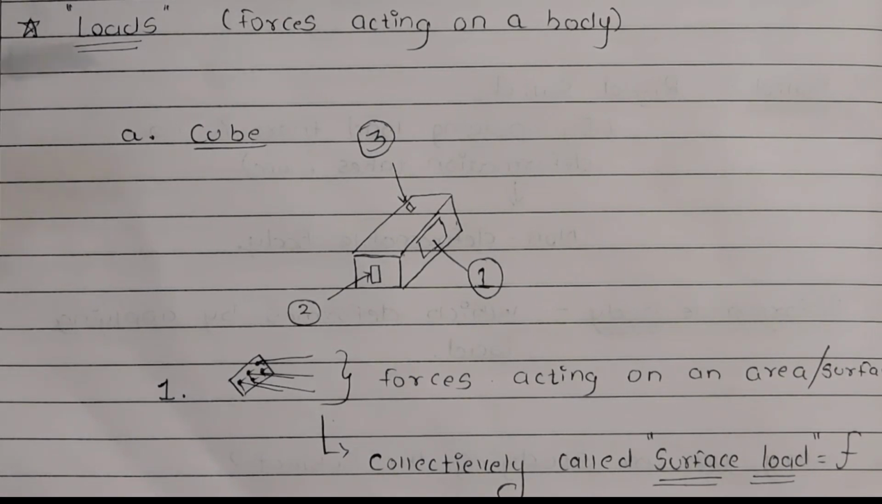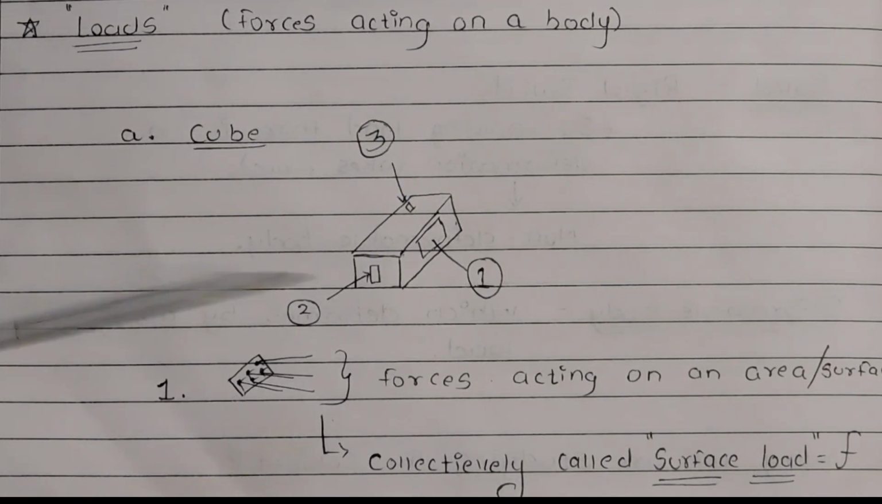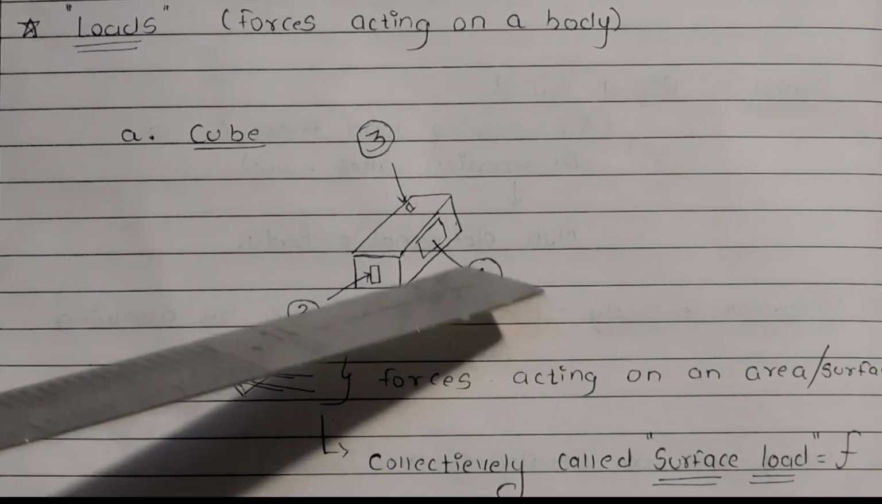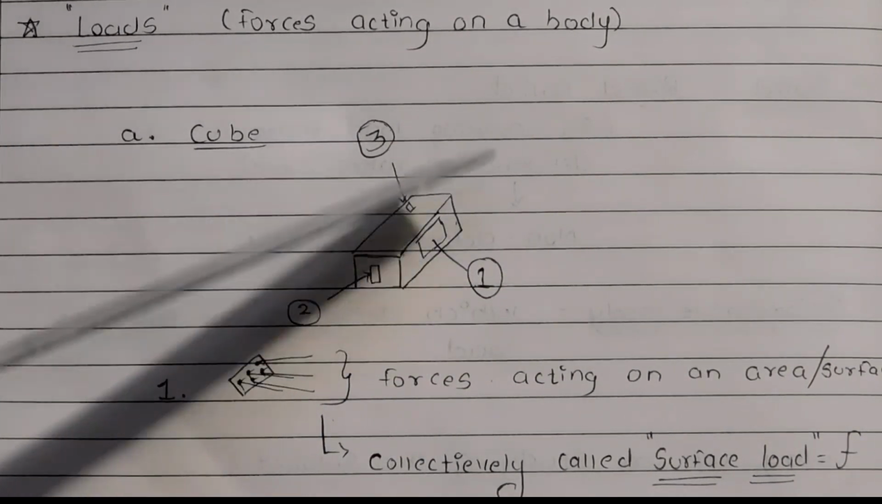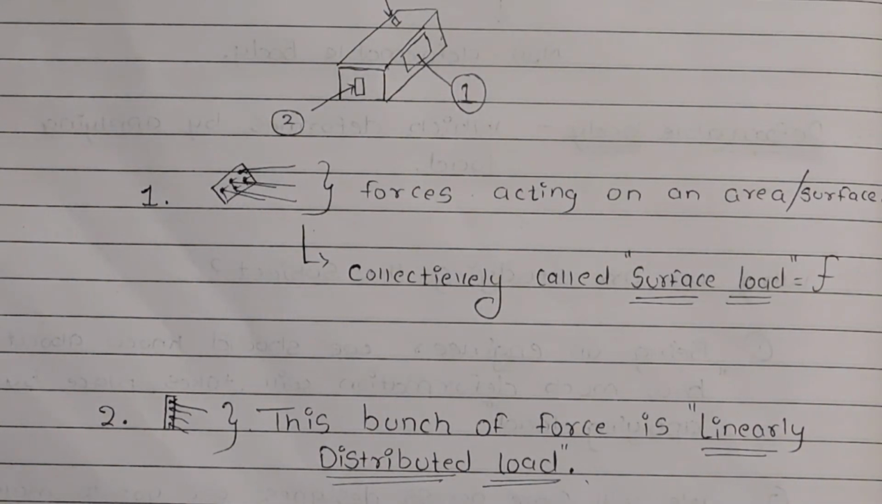Now, what are loads? It simply means forces acting on a body. You can see I drew a cube, and in that cube I drew three forces, the number one force, the number second, and the number third. These forces acting on this cube, such forces are known as loads. So there are five types of load, and we are going to see them one by one.